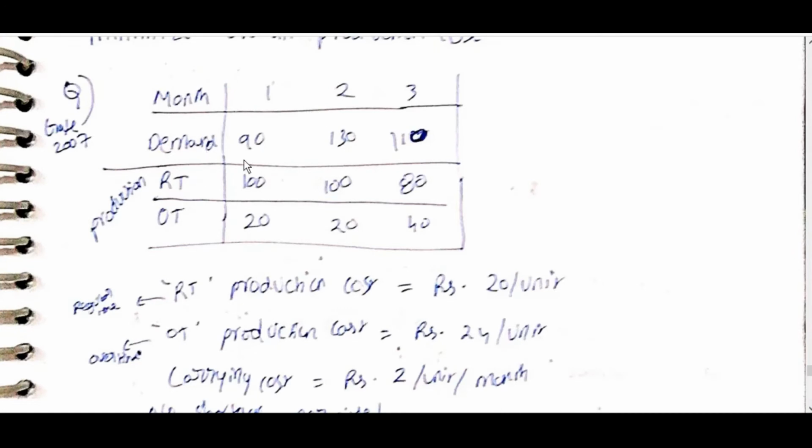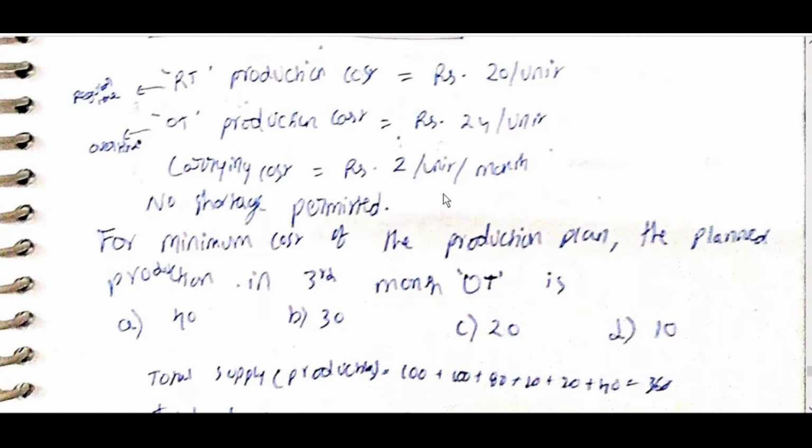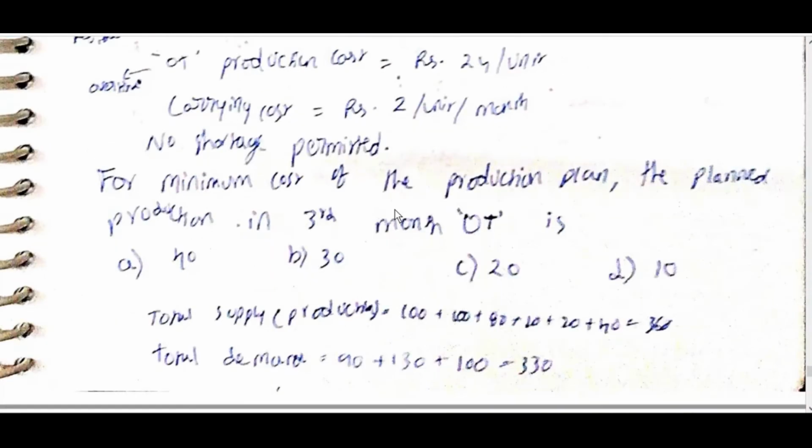Month 1 to 3 demand 90, production RT regular time, OT overtime. Regular time production cost 20 per unit, overtime production cost 24 per unit, carrying cost 2 per unit per month. No shortage permitted.